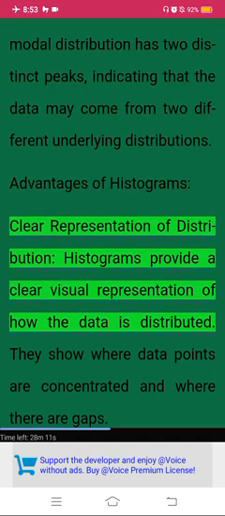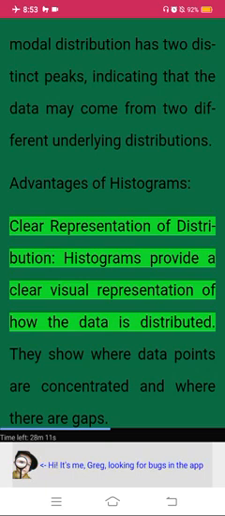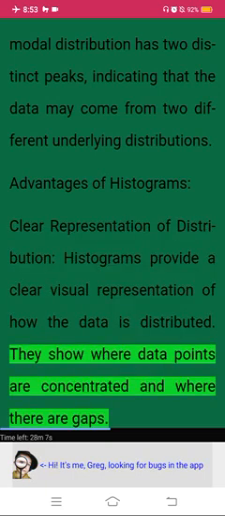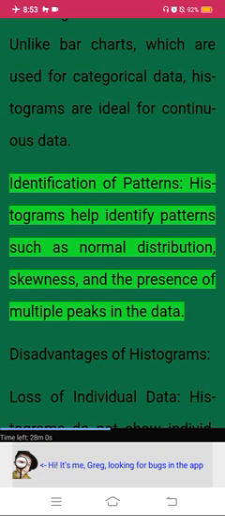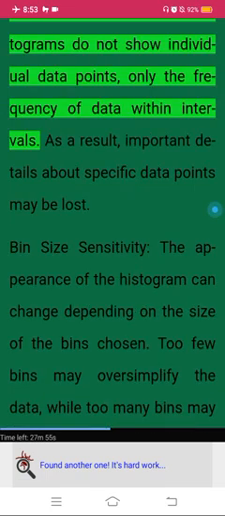Advantages of histograms. Clear representation of distribution. Histograms provide a clear visual representation of how the data is distributed. They show where data points are concentrated and where there are gaps. Handling of continuous data. Unlike bar charts, which are used for categorical data, histograms are ideal for continuous data. Identification of patterns. Histograms help identify patterns such as normal distribution, skewness, and the presence of multiple peaks in the data.